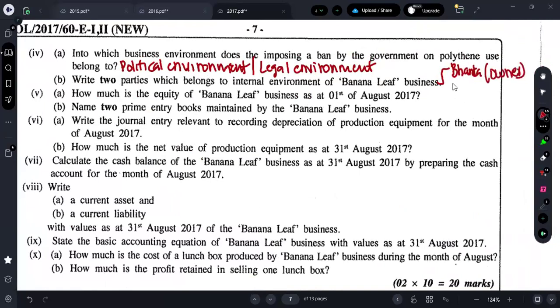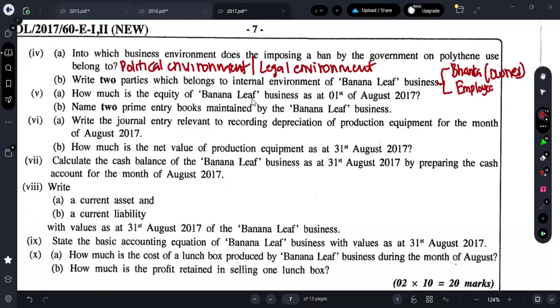And also they are recruiting an employee. So you can put employee also. Right. Those are the two parties you can mention.